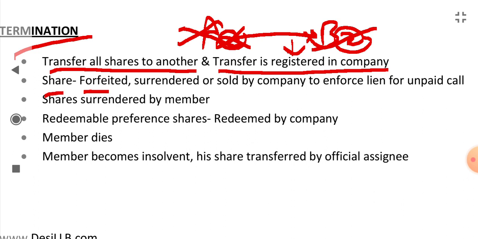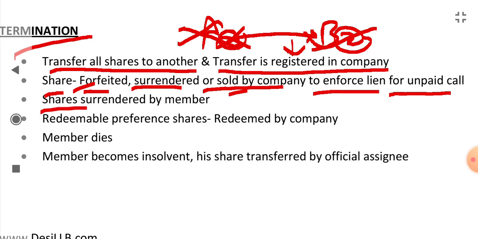Shares forfeited, surrendered or sold by the company to enforce lien for unpaid call. If there is any amount remaining to be paid for the share and the company calls for it and the member doesn't pay the remaining unpaid amount, in that condition the company will take the lien of the shares. It will forfeit or sell the shares. In that case, the membership will be gone.